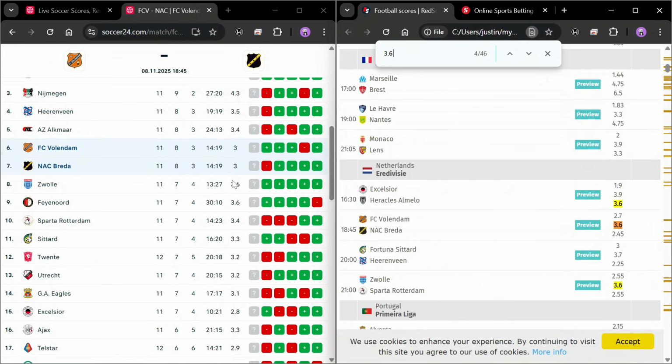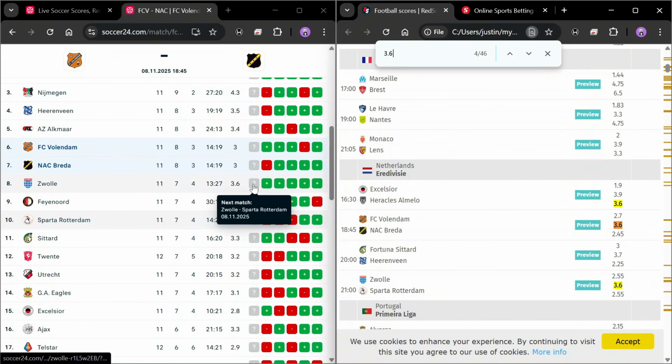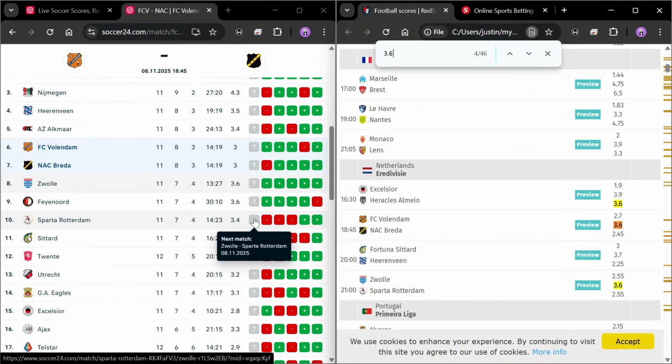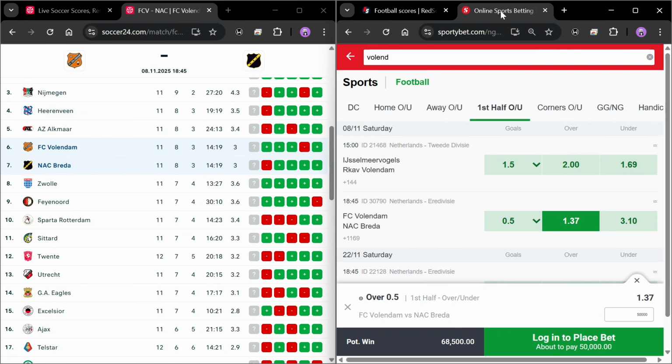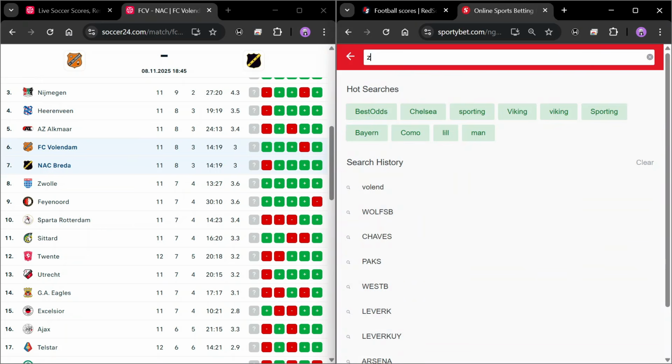Now if we come over here to the Soccer 24 page to actually see the Zwolle game, you can see Zwolle versus Sparta Rotterdam is having 3.6 odd for the goal per match and Sparta Rotterdam 3.4 odd for the goal per match. Now we head over to Sportybet and then put in this Zwolle game on our bookie to see what this particular game has for us,